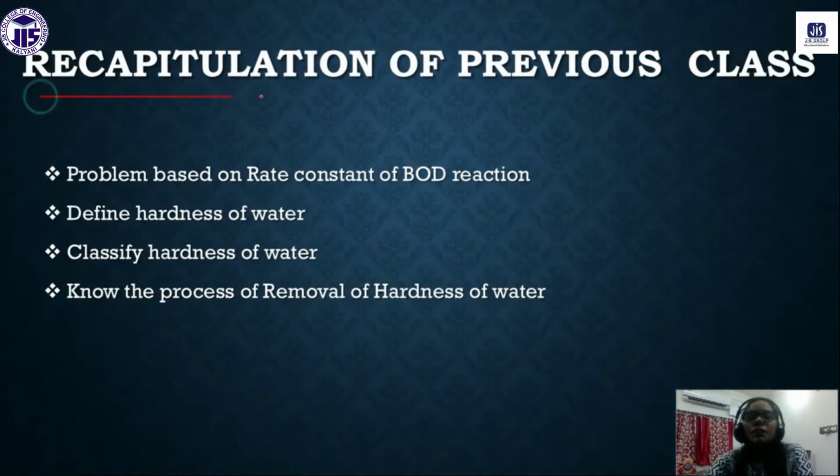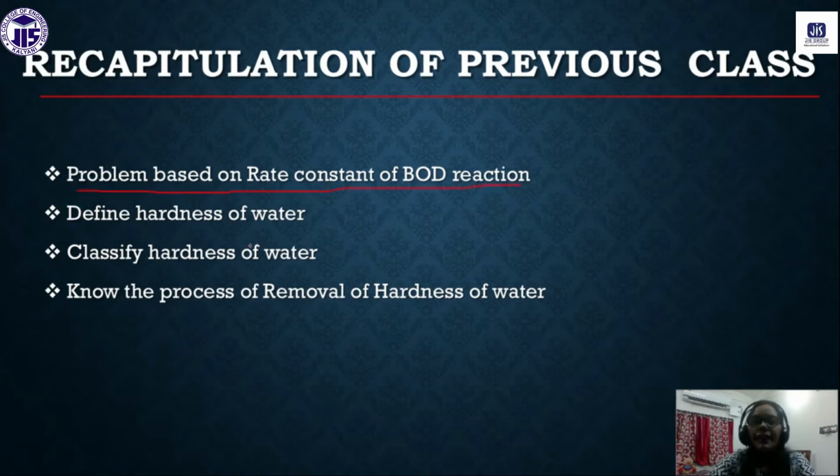So these are the topics that we have already discussed. That is the recapitulation of the previous class. What we have done already: we have solved so many problems based on the rate constant of the BOD reaction. We have defined what the hardness of water is. We can also classify the hardness of water now, and you know the process of removal of hardness. Generally, hardness is of two types, temporary and permanent. Both hardnesses we can remove, and the process also you know, as we have discussed in our previous class.